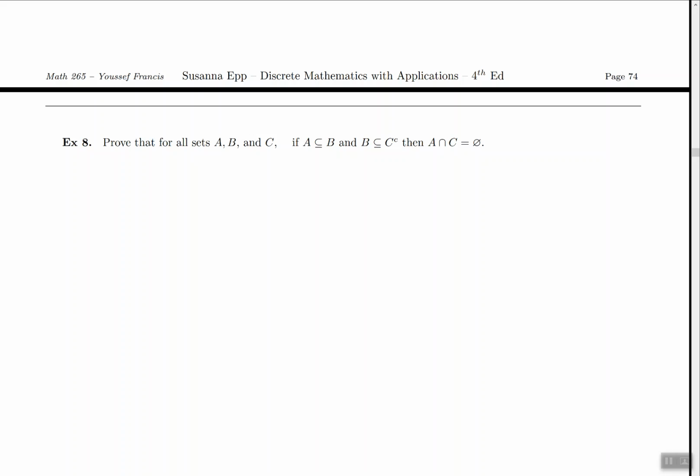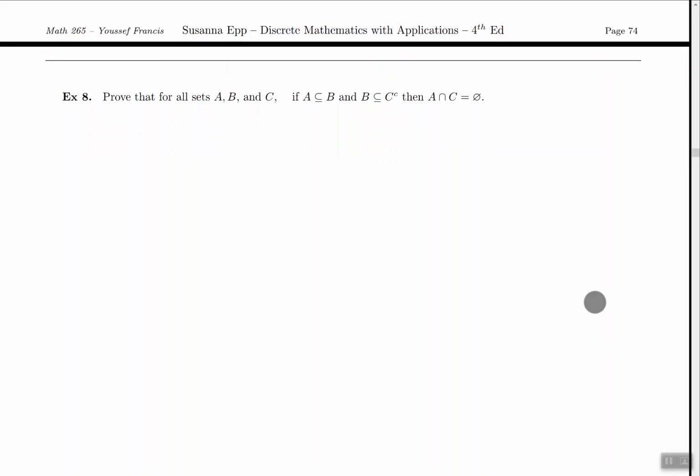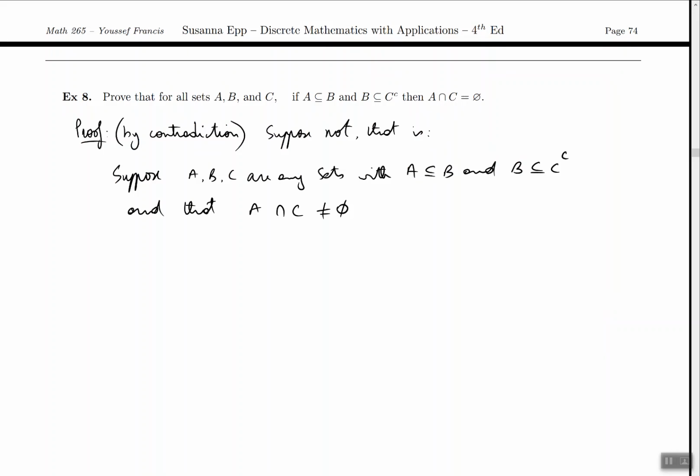Okay, let's take a look at another proof where we have to do a proof by contradiction. Example 8: prove that for all sets A, B, and C, if A is inside B and B is inside of C complement, then A and C have nothing in common. It's equal to the empty set, basically. So there's the proof setup.